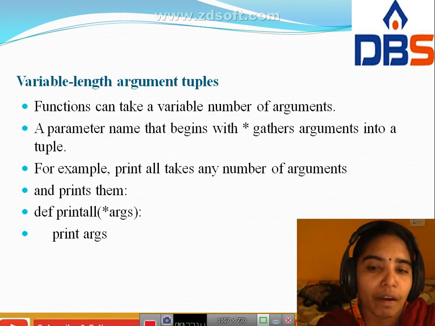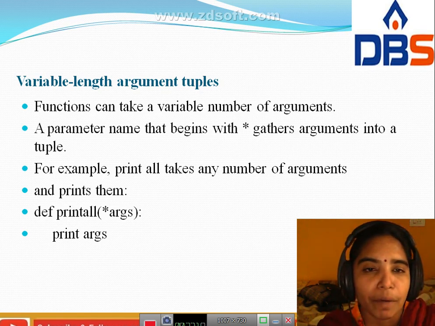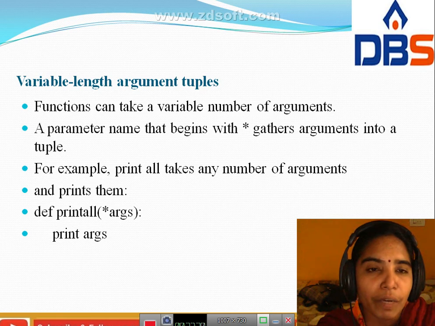Next topic is variable-length argument tuples. For variable-length argument tuples, the parameter begins with an asterisk. Asterisk means it gathers the arguments into a tuple.